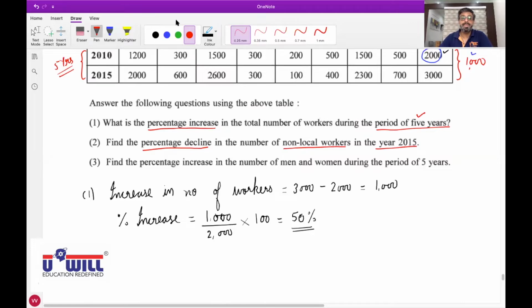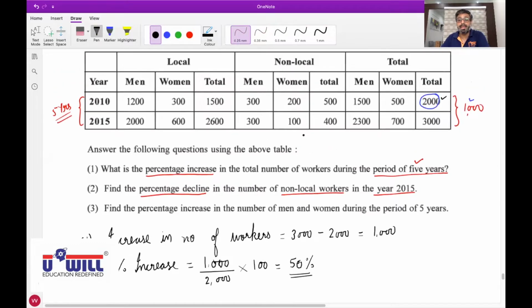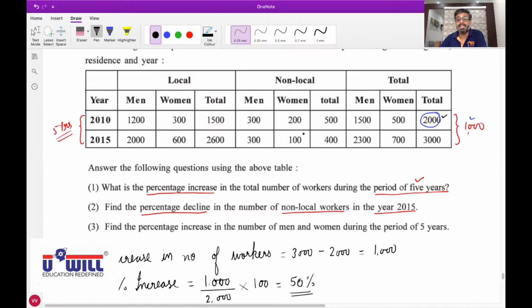Yes, sir. See, very first, before percentage decline, as before percentage increase, we found increase first. So first, before percentage decline, you tell me the decline in number of workers. Decline means decrease in the number of non-local workers. Look at the table and tell me what is the decline or decrease in the number of non-local workers.